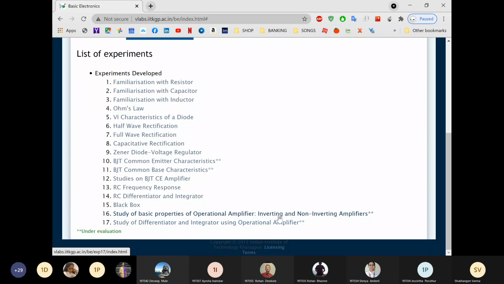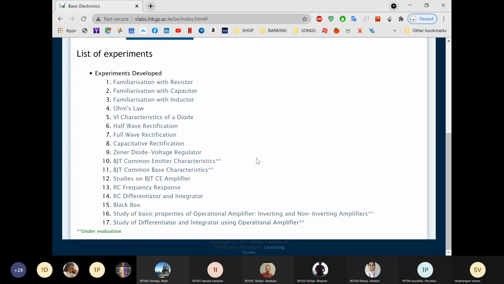I'll create an assignment for that: submission of experiment, inverting non-inverting amplifier and integrator differentiator. There you have to submit these two experiments, PDF or Word file, whatever is suitable for you.